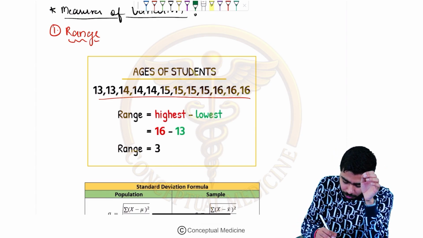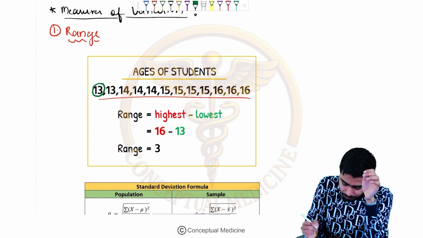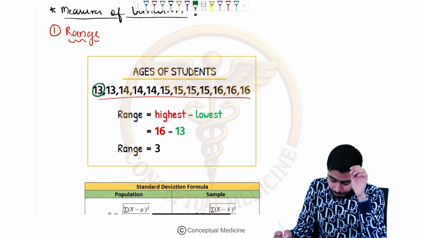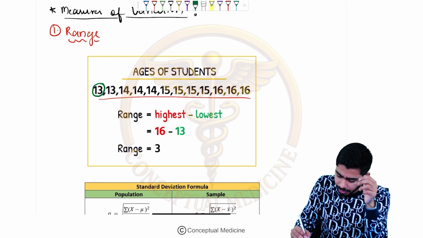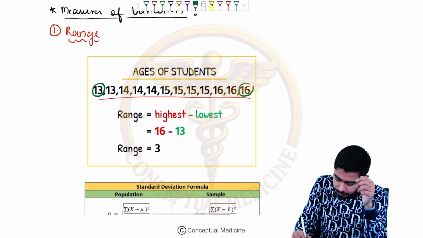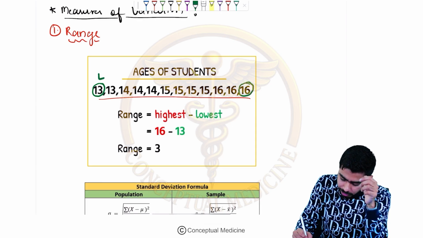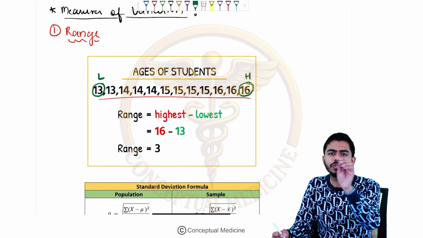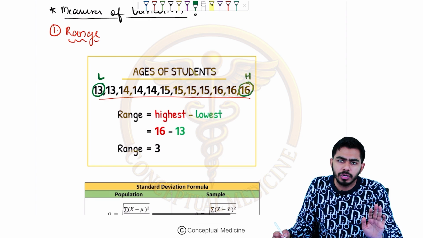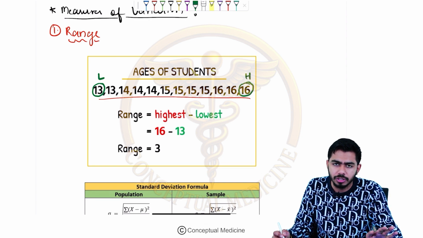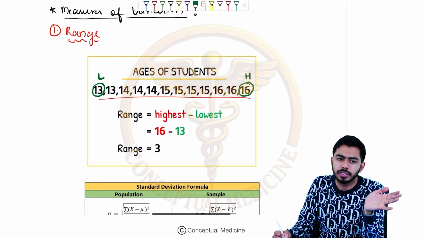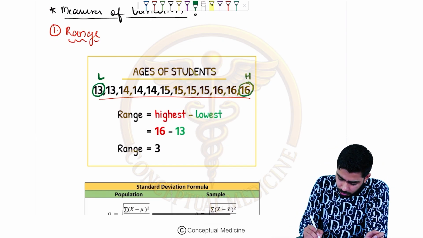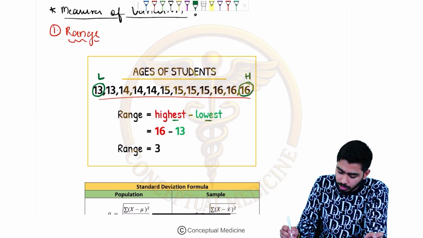I need to find out what I need to do. Very, very easy, guys. I just need to find out the first number, that is called the lowest number, and the last one, that is called the highest. So I just need to find the lowest and highest. No task, very, very simple. Subtract the lowest from the highest and you will get your answer. So highest minus lowest, you will get your answer.